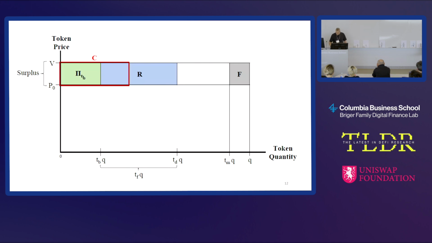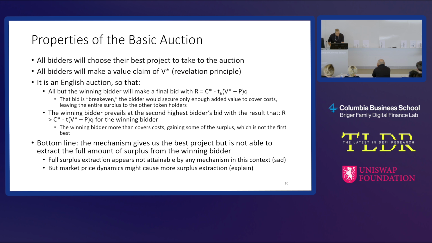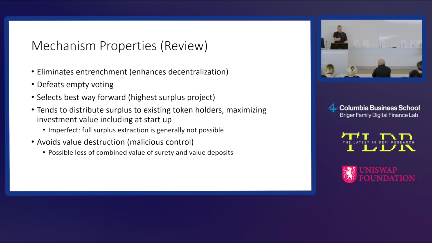Okay, all right. So I'm running out of time here. Let me just make sure we've exhausted this. So the bottom line is we probably get the best project, but there's going to be some leakage of surplus. And people who know game theory and auctions know that it's really hard to get full surplus extraction. There are only special conditions under which you can do that, and they don't apply here.